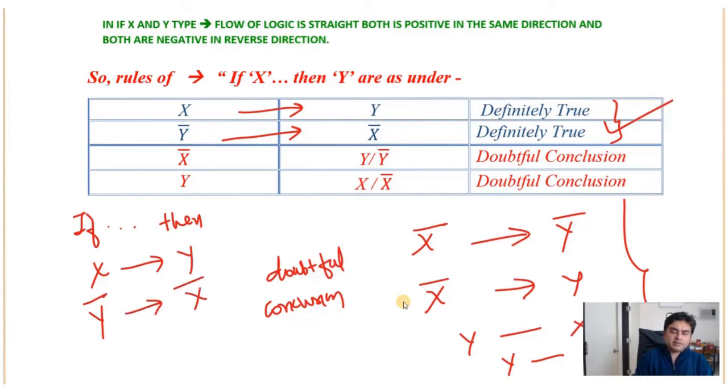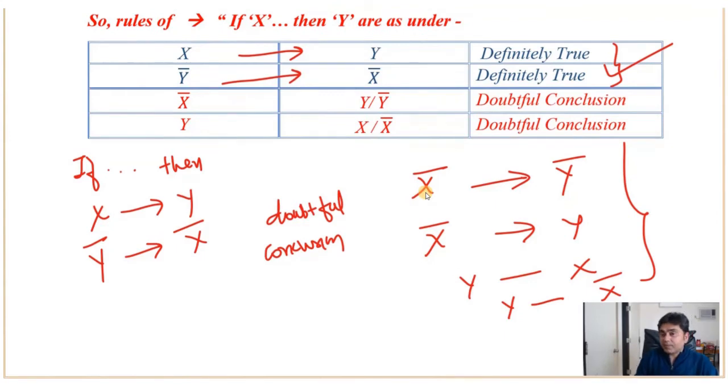Did you understand? Either both are positive or both are negative, but when it is negative, it is not starting from X bar to Y bar. No, it is starting from Y bar to X bar. That you need to remember.